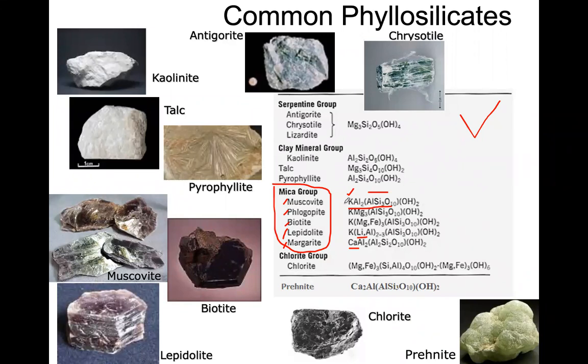So in muscovite, you have potassium and aluminum. In biotite and other micas, you have potassium and magnesium or iron. And in lepidolite, you have in addition lithium instead of magnesium and iron. In margarite, instead of magnesium, iron, and potassium, what you have is calcium. Okay, so this is how this mica group is formed.